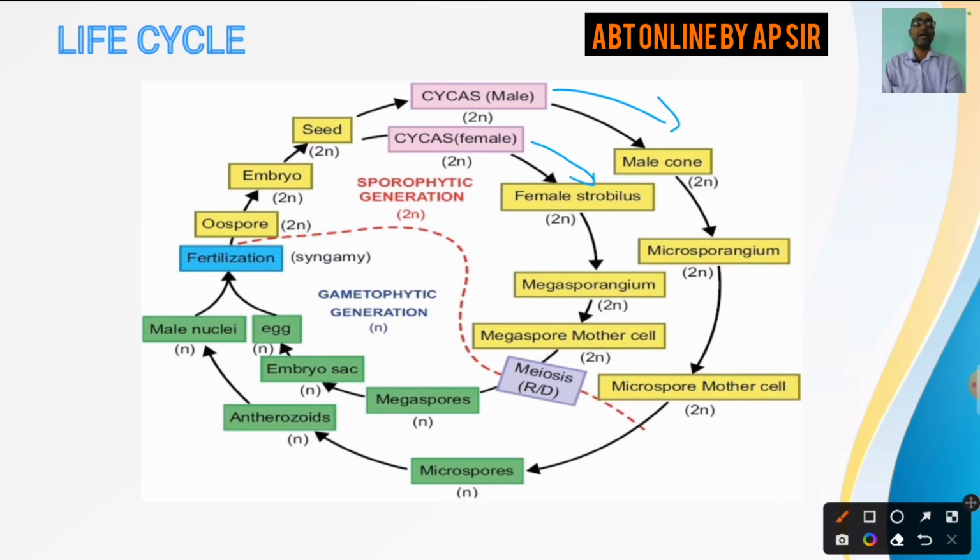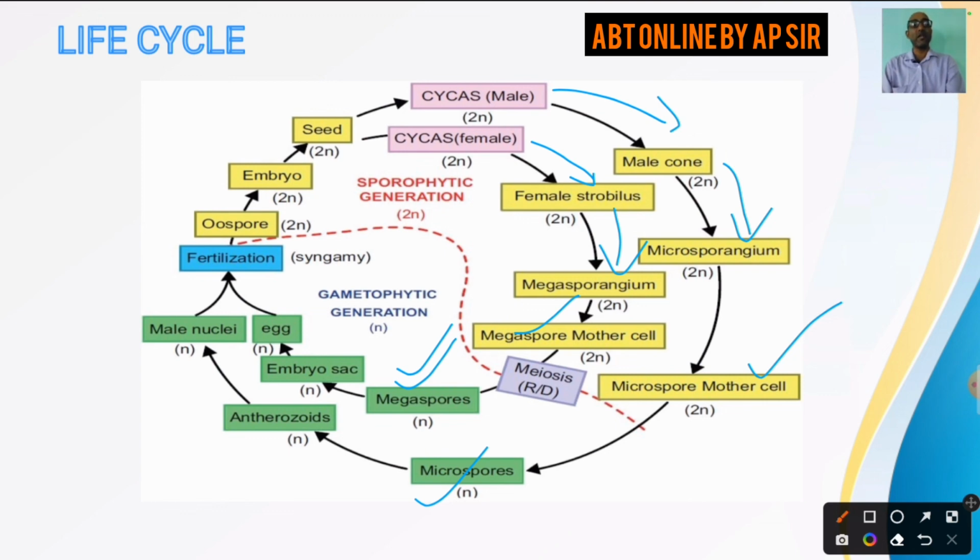Now inside the male cone there is presence of microsporangium, and inside the female strobilus we say there is megasporangium. Megasporangium has megaspore mother cell and microsporangium has microspore mother cell. Now meiosis occurs and megaspore mother cell gives rise to megaspores. I have already said that 4 megaspores are formed, out of which 3 degenerate and 1 towards the lower end remains functional. Got it? So megaspores are formed. Similarly, in case of microspore mother cell, microspores are formed.